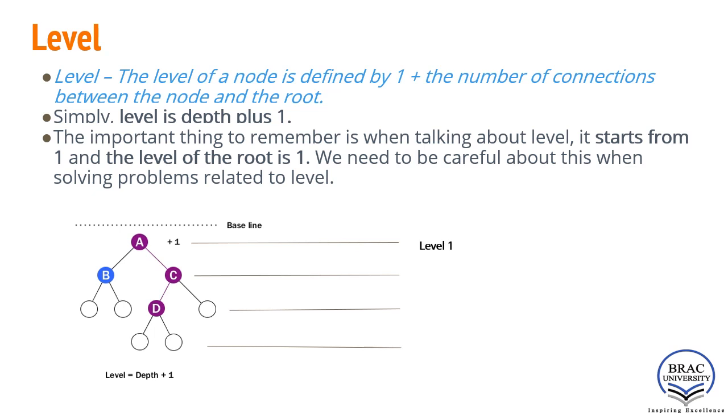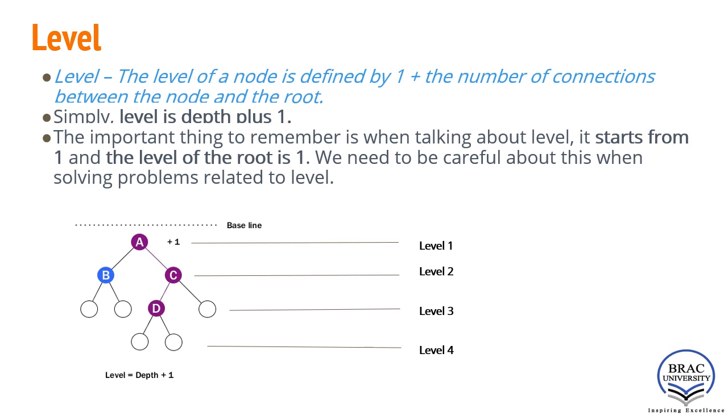So for this tree data structure, this one is level 1, then B and C are in level 2, these four nodes are in level 3, and last nodes are in level 4.